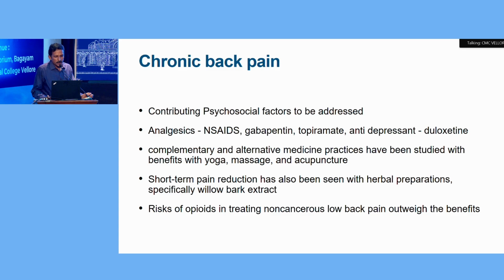In case of a chronic back pain, we have to attend to the psychosocial factors. Analgesics, NSAIDs, gabapentin, topiramate, and antidepressants like duloxetine may be used. Complementary and alternative medicine practices may be beneficial. Short-term pain reduction also may be seen with the herbal preparations, and the risk of opioids in treating non-cancerous low back pain outweighs the benefit. So we are not supposed to use opioids for chronic low back pain.